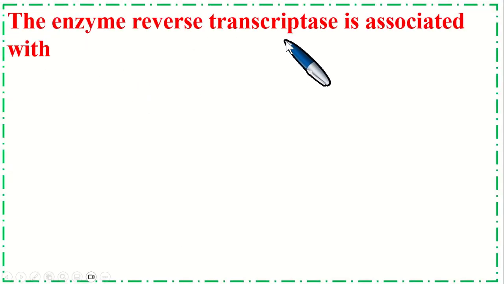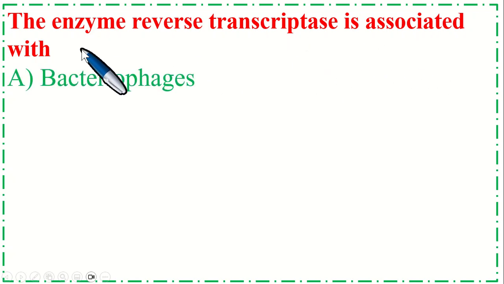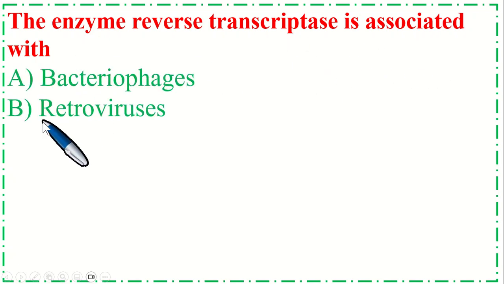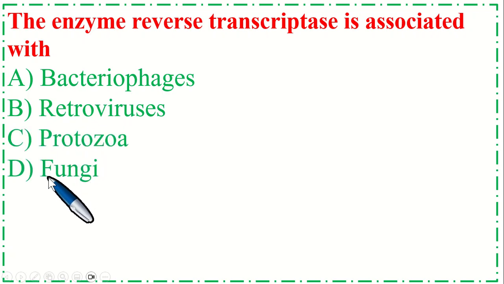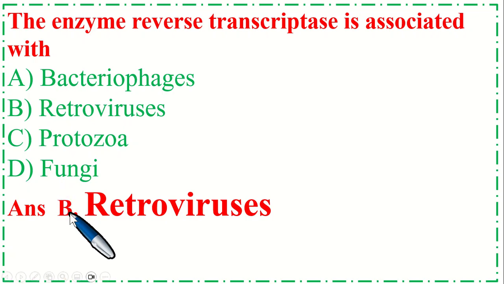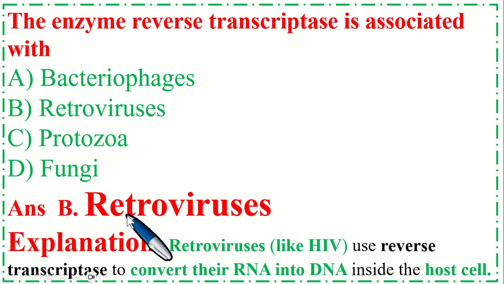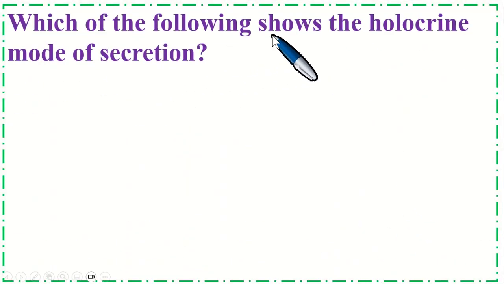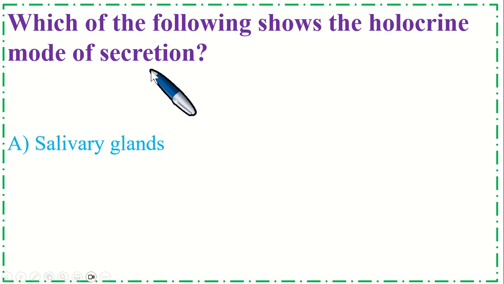The enzyme reverse transcriptase is associated with option A, bacteriophage, B, retroviruses, C, protozoa, and option D, fungi. So the correct option is B, retroviruses. Retroviruses like HIV use reverse transcriptase to convert their RNA into DNA inside the host cell.